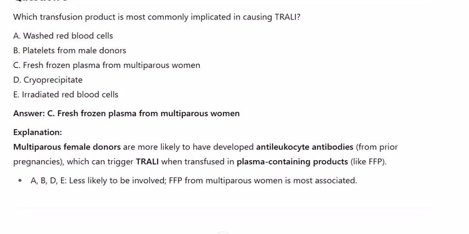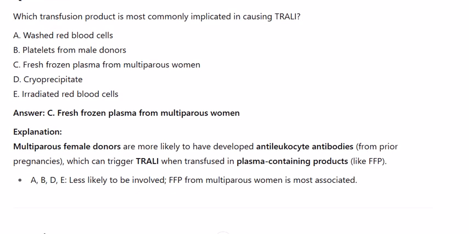Question 3. Which transfusion product is most commonly implicated in causing TRALI? A. Washed red blood cells. B. Platelets from male donors. C. Fresh frozen plasma from multiparous women. D. Cryoprecipitate. E. Irradiated red blood cells. Answer C. Fresh frozen plasma from multiparous women.